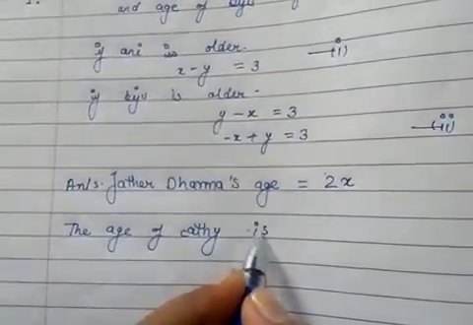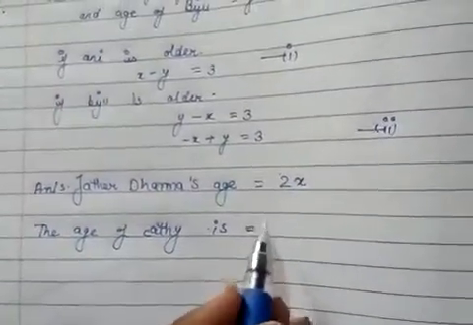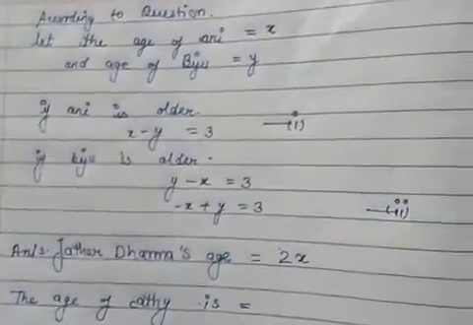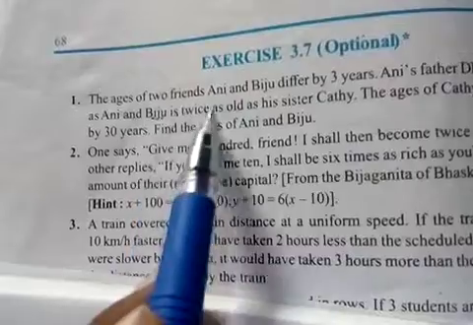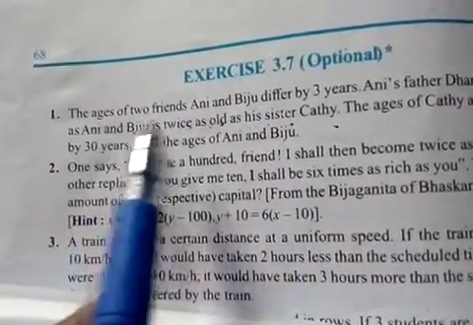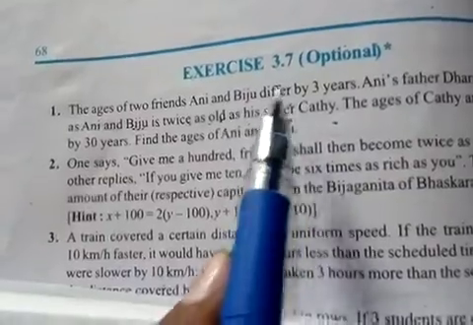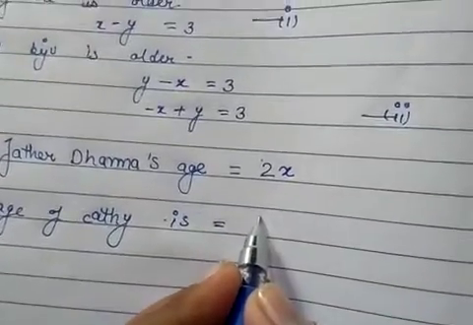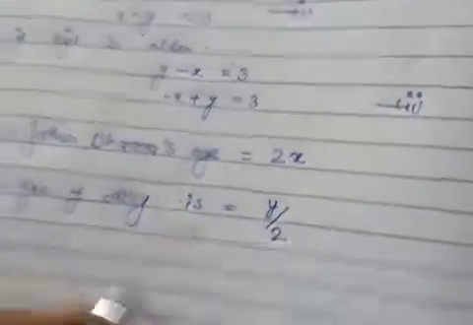Viju is twice as old as his sister Kathy, so Kathy will be half of Viju's age. So the age of Kathy will be y by 2.